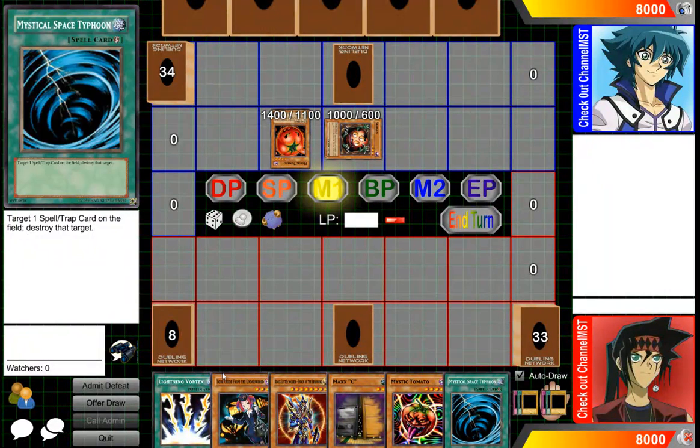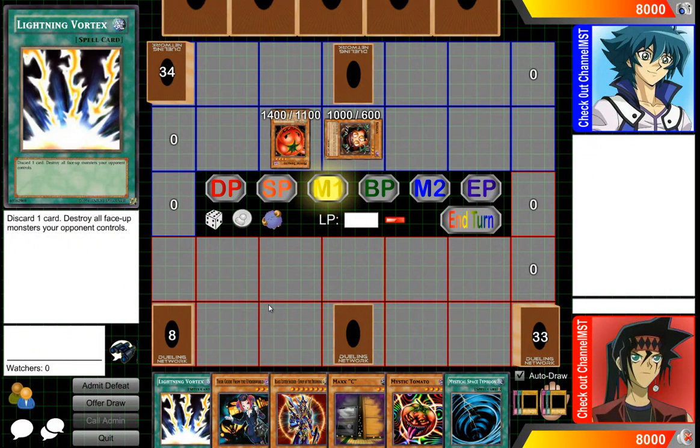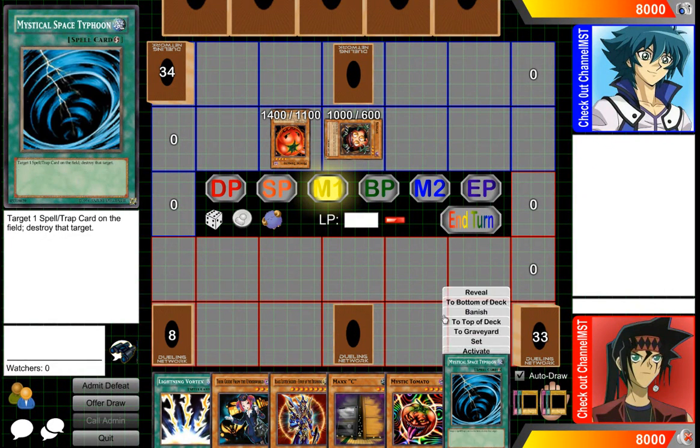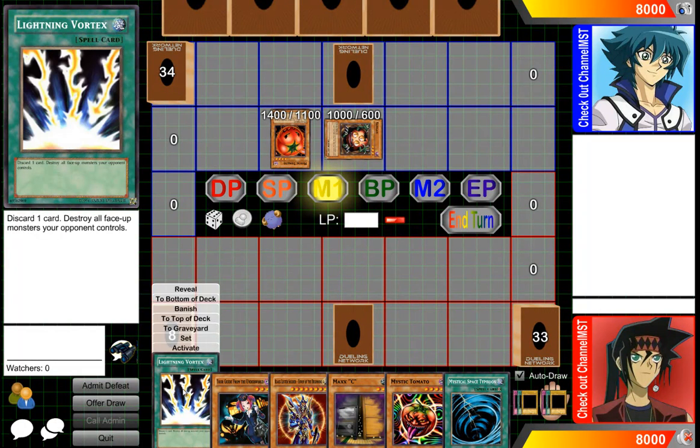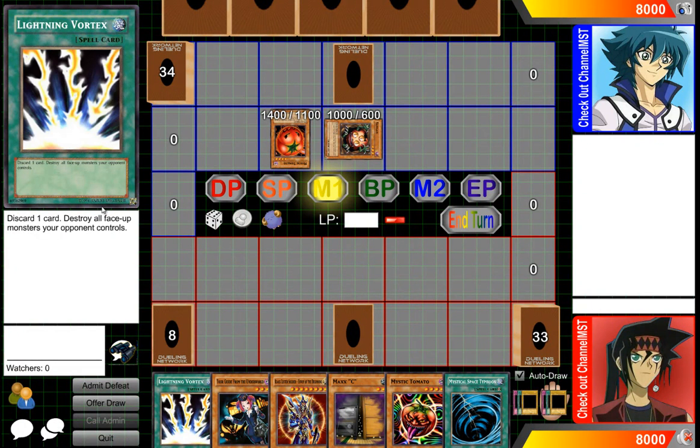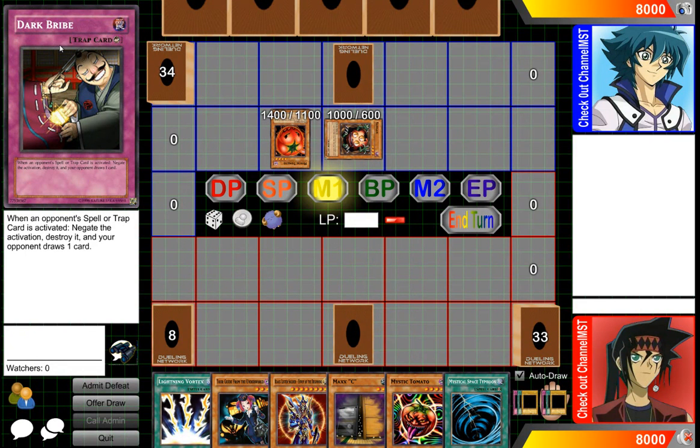And then moving on to spells. Spells are going to be either spell speed 1 or spell speed 2. All spells are going to be spell speed 1 unless they have this lightning bolt here, representing that it's a quick play, or if it's a trigger, like a continuous card, it will trigger during either player's turn. This means that this is a quick play, and so MST can be activated during either player's turn, whereas something like Lightning Vortex can only be activated during my main phase 1 or my main phase 2.